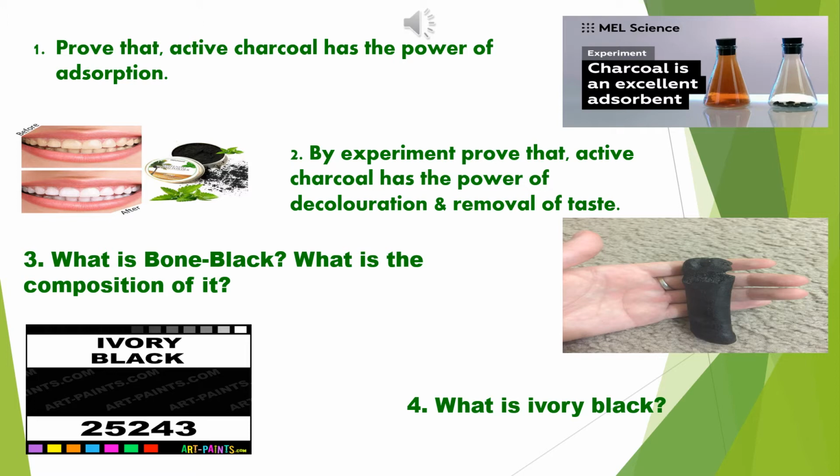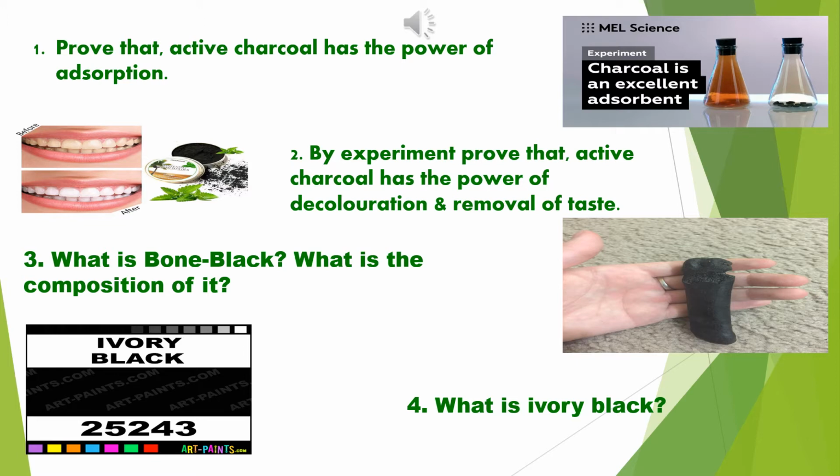Next question. What is bone black? What is the composition of it? See the diagram. A bone black diagram is there. So the answer: in a closed retort, when animal bone is made to undergo destructive distillation, the black residue remaining in the retort after the volatile substances have gone is called bone black.